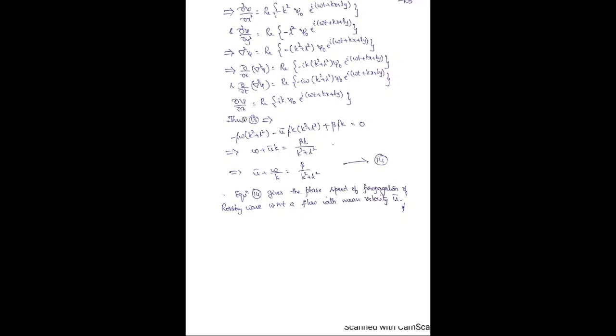So take that equation 13. See why we can do this? Because we have assumed the solution, it should satisfy equation 13. So take all of them and substitute in equation 13 so that you are going to get (ω + ūk). Just you can see here i is common throughout. Therefore (ω + ūk)(k² + l²) is equal to βk, which implies ū + ω/k, so divide by k, is equal to β/(k² + l²).